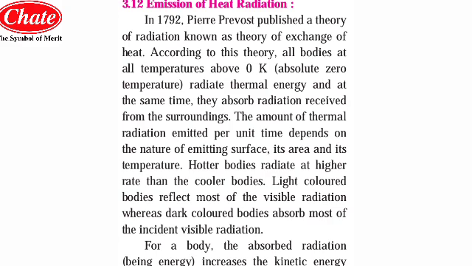Thus light colored bodies reflect more of the visible radiation, whereas dark colored bodies absorb most of the incident visible radiation. Meaning students, suppose there is a surface which is colored white, or red, or a glowing, very attractive surface. If you emit radiation on that surface, there is a maximum possibility that it will reflect most of the visible radiation.